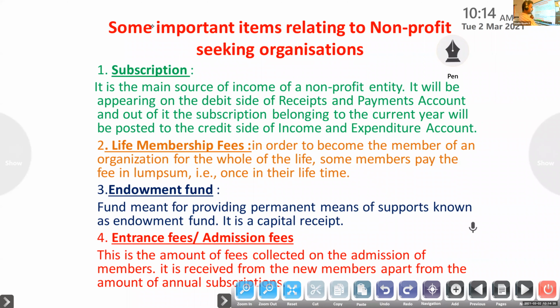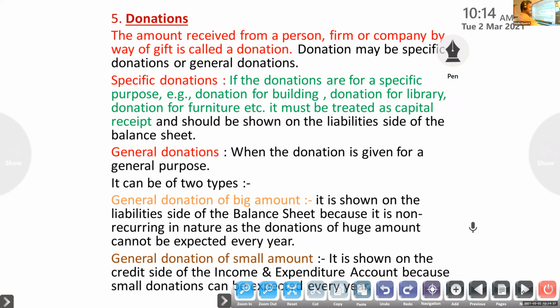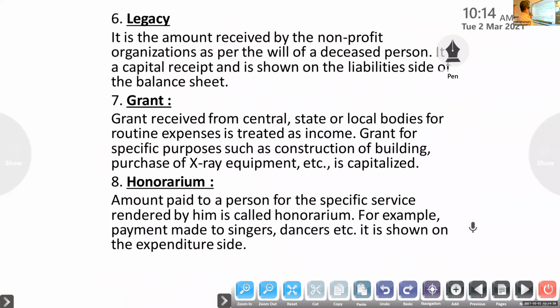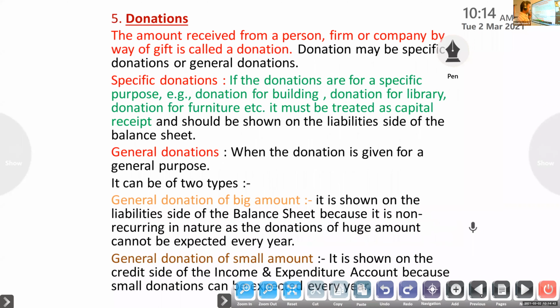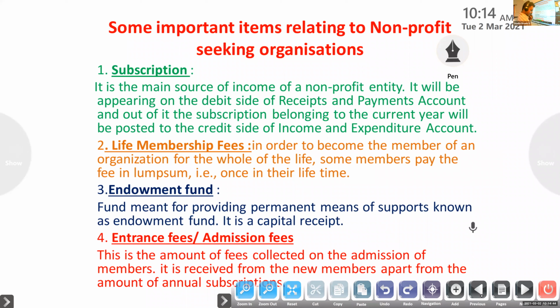First one, subscriptions. What do you mean by subscription? It is the amount paid by the members periodically to the organization. This is the main income of a not for profit organization. So you can expect one mark questions from these terms.